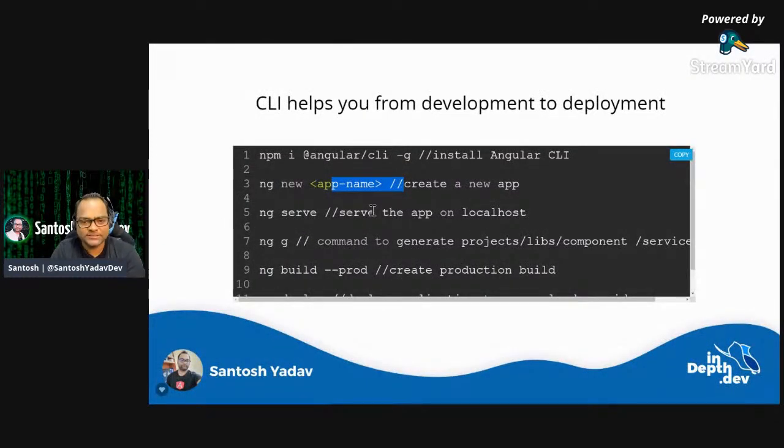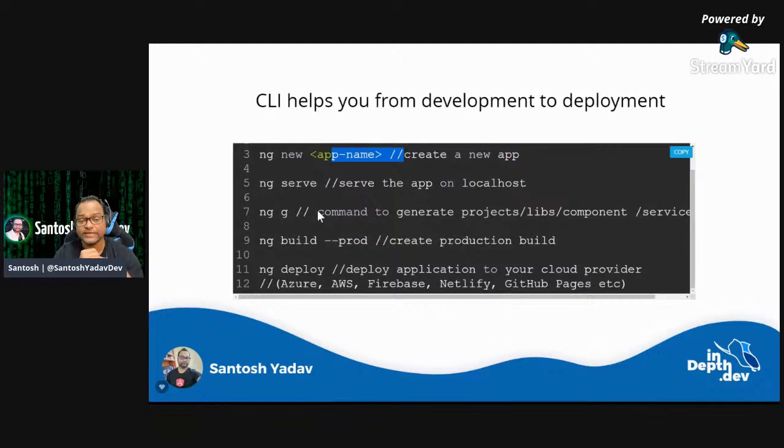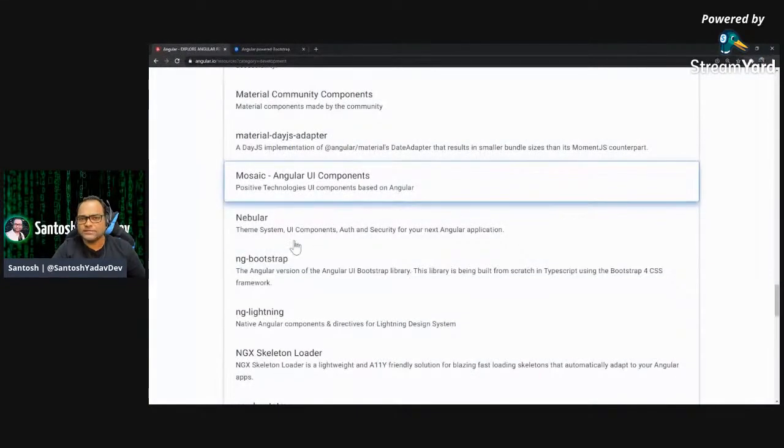So once you do ng serve, of course, you are able to start your application. After that, you may have to create components. Of course, as I said, in Angular, what you will be doing is creating a lot of reusable components or usable HTML tags. And this is where you have something called ng-g command. G is short for generate. So you can say ng generate component, ng generate services. There are a lot of things, but how to keep track of it? I mean, how to be aware that these are the things which I can create? So the thing is, you don't have to.